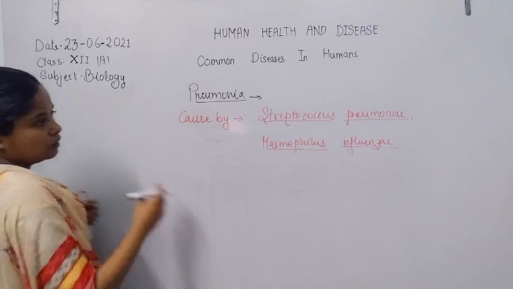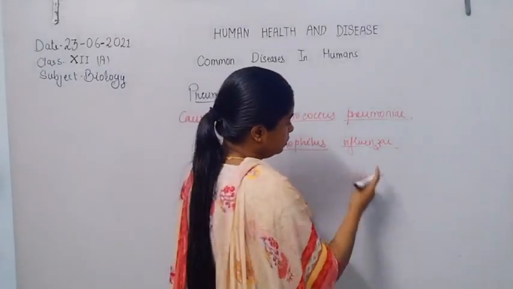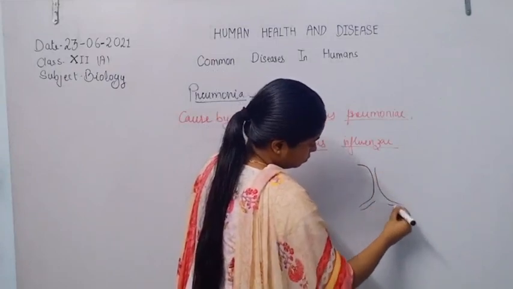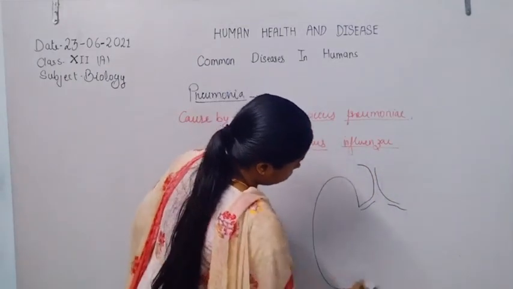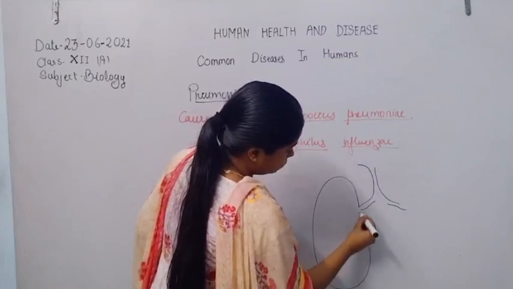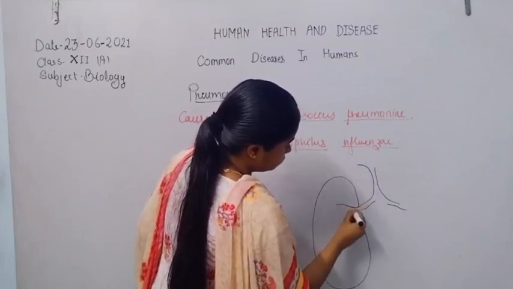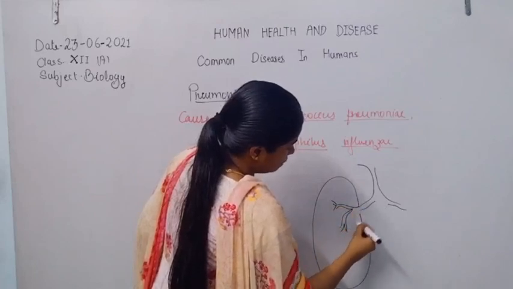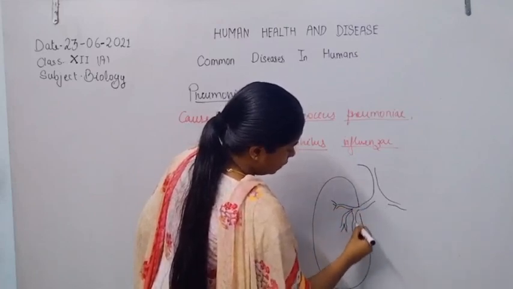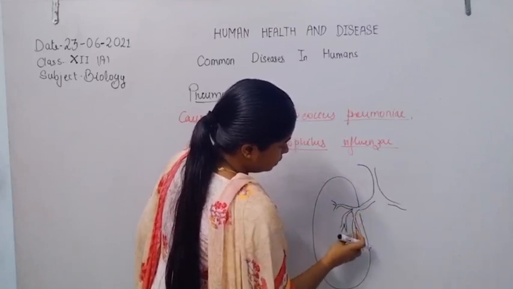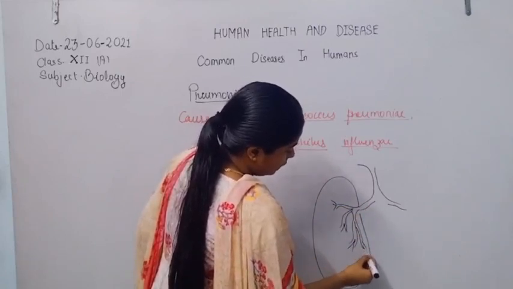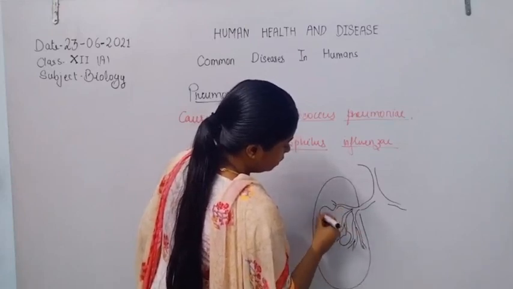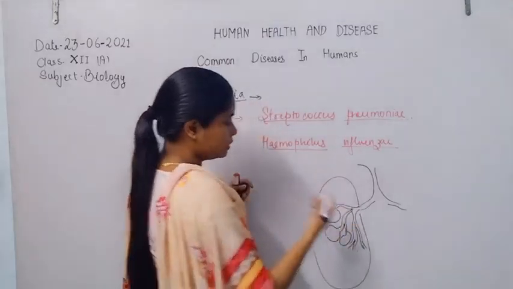Here are the bronchioles: primary, secondary, and tertiary. The tertiary bronchiole enters the lung alveoli. For example, here is the lung alveoli.